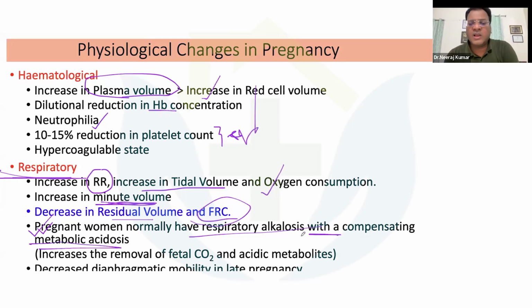Overall, the answer is respiratory alkalosis with compensatory metabolic acidosis, which pregnant patients normally have. What it basically does is increase the removal of fetal PCO2 as well as acidic metabolites. And the diaphragmatic mobility later in pregnancy is also compromised. That's why in the later stage the FRC is further reduced.